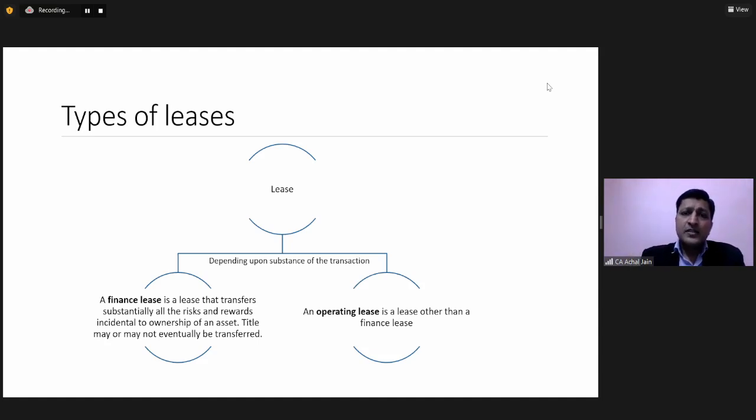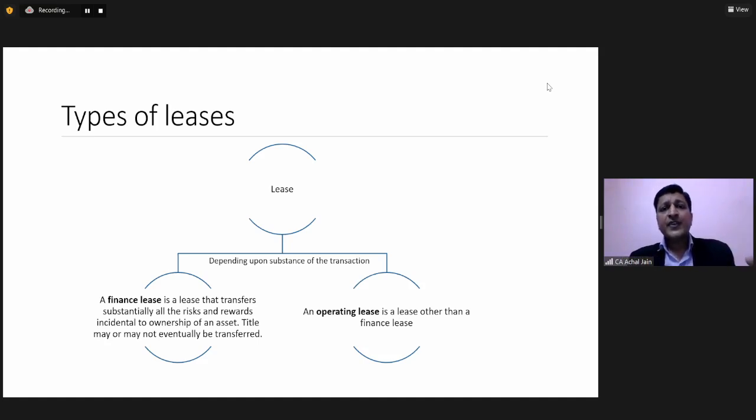Indian GAAP defines a finance lease, and it says that if the lease requires transferring substantially all the risks and rewards related to the asset, the asset for which right to use is conveyed by the lessor to the lessee, if such an arrangement involves transfer of substantial risks and rewards from the lessor to the lessee, we are not transferring the ownership.